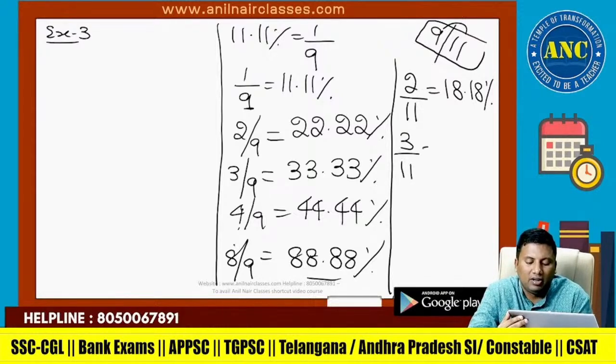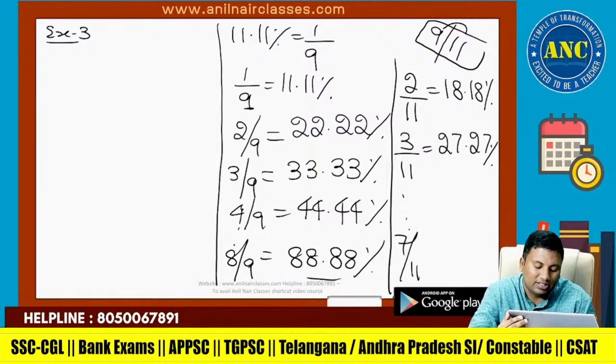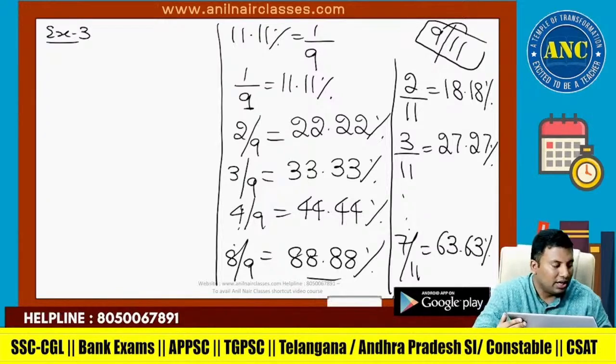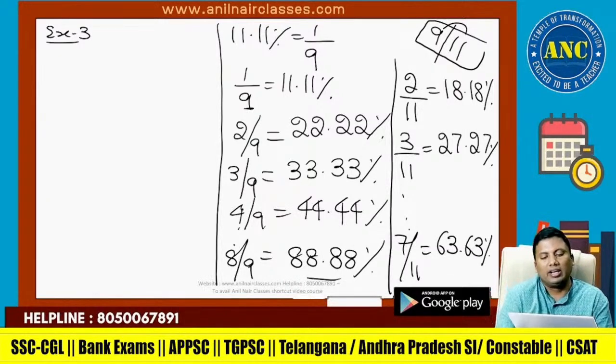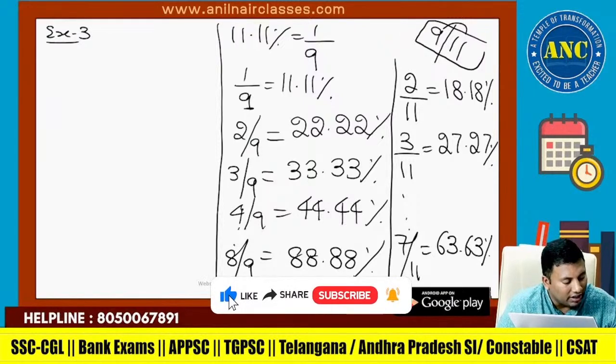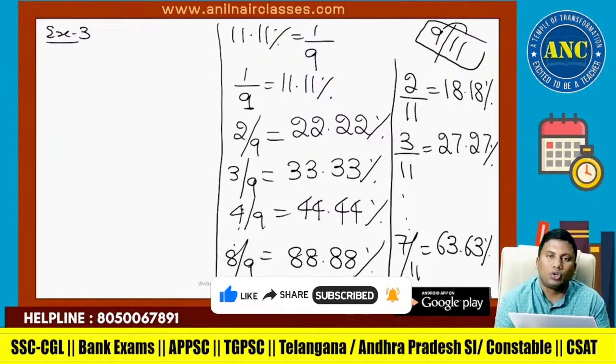3 by 11, 3 times 9 is 27, 27.27. 7 by 11 is 7 times 9, 63.63. 9 and 11 go together.